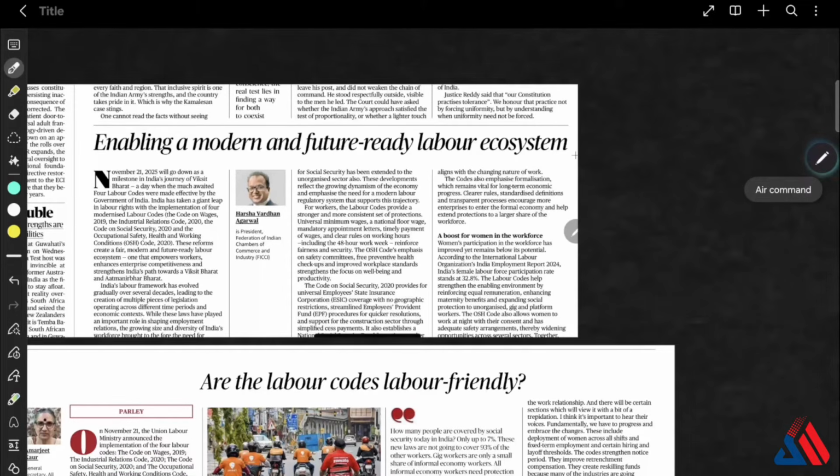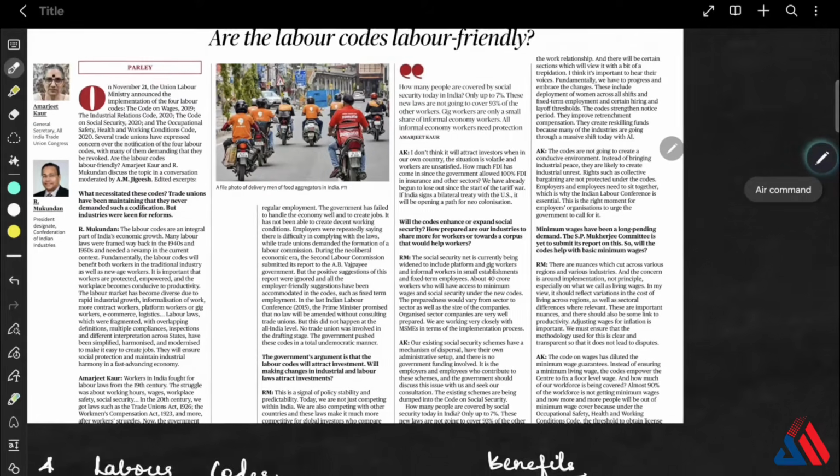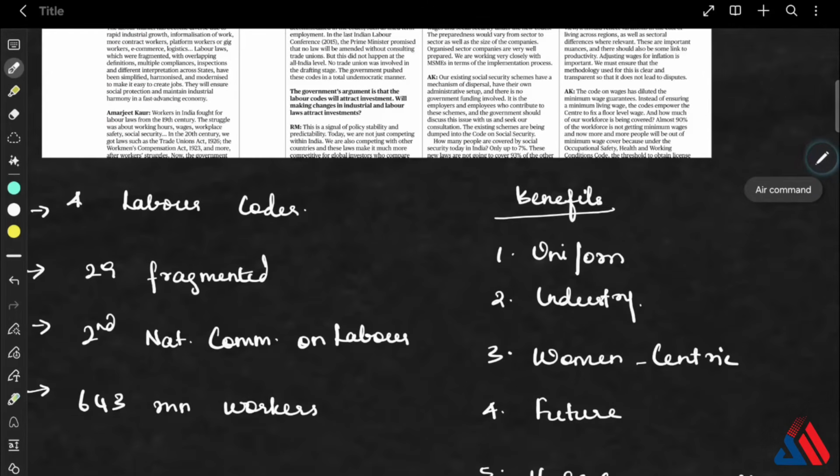The first one is "Enabling a modern and future-ready labor ecosystem," and the other one is "Are the labor codes labor friendly?" Okay, so these are two diverse opinions, and we will look in detail at them. Regarding the first one, on 21st November, the government enforced all four labor codes: the Code on Wages, the Industrial Relations Code, the Code on Social Security, and the Occupational Safety and Working Conditions Code. This is India's biggest labor reform since independence, comparable only to the GST consolidation.